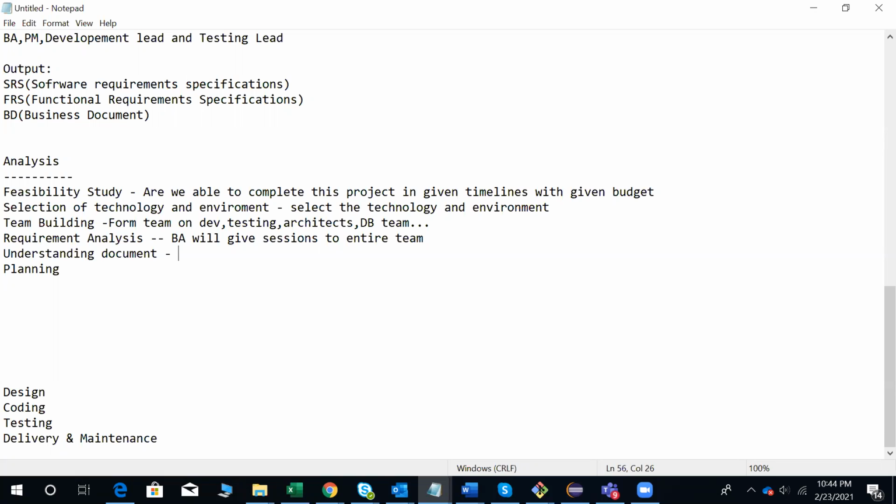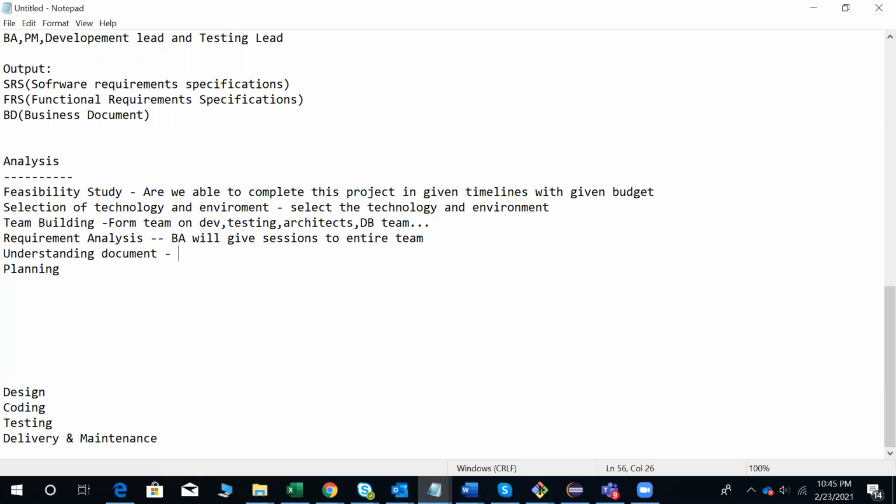Why are we sending it to the client? Our understanding document is to build confidence in the client that his teams have understood the requirements properly. We need to build that level of confidence. So that is the reason we prepare the understanding documents from both the development team and the testing team, and send them to the client for review.